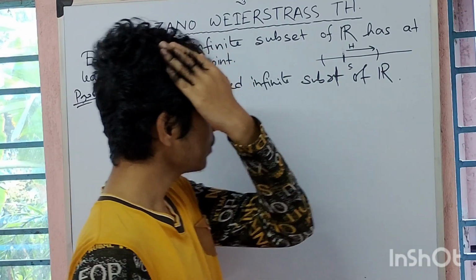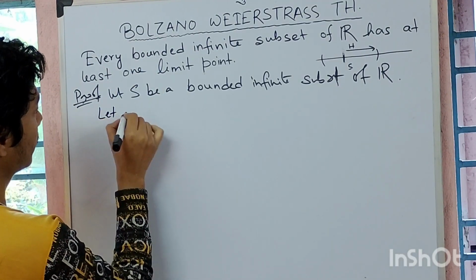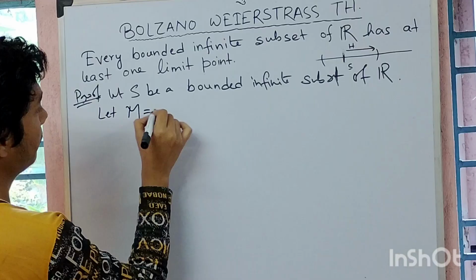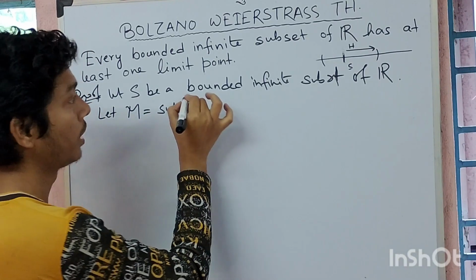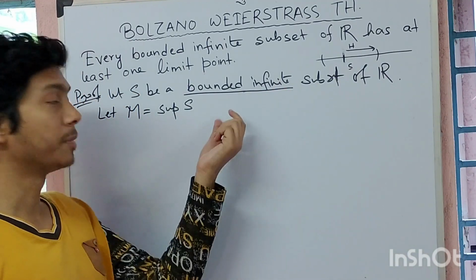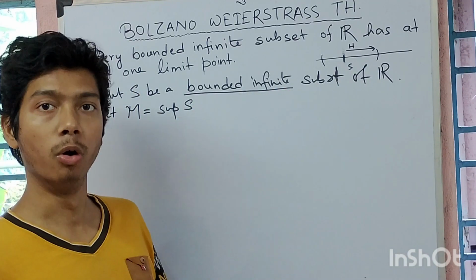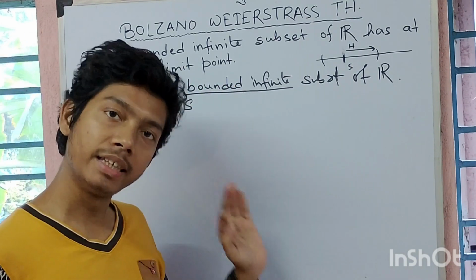Now let capital M equal the supremum of S. Since it is bounded and infinite, it is bounded above and also bounded below. Because it is bounded above, its supremum exists.